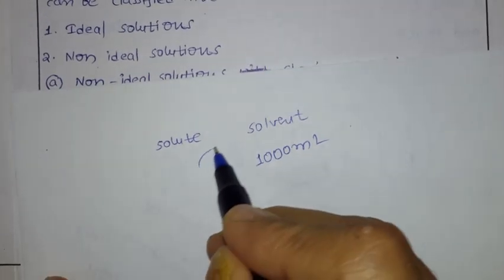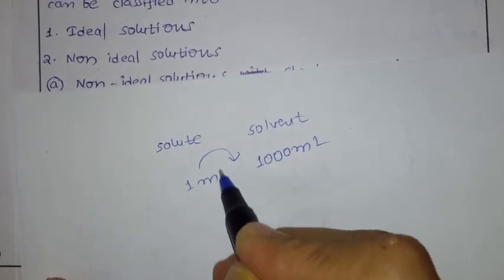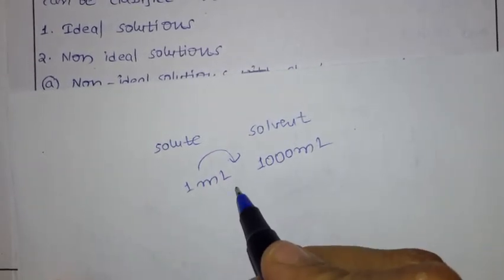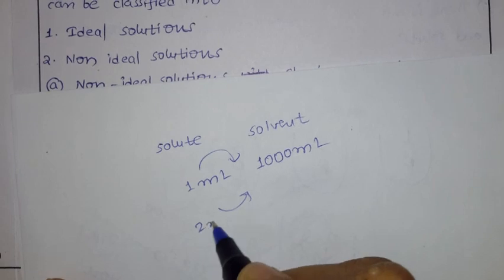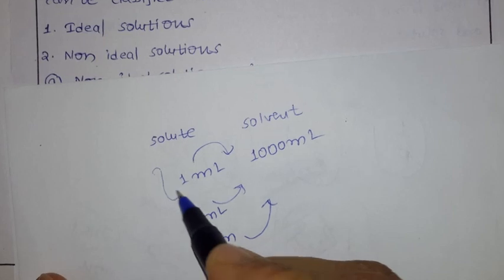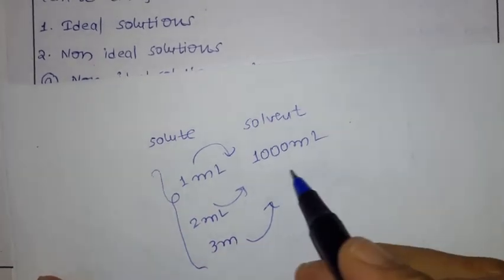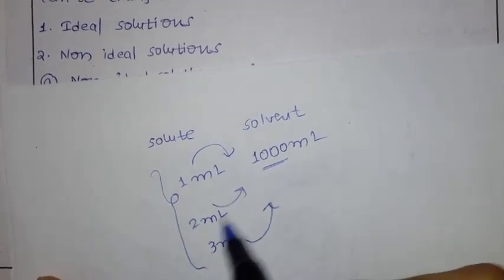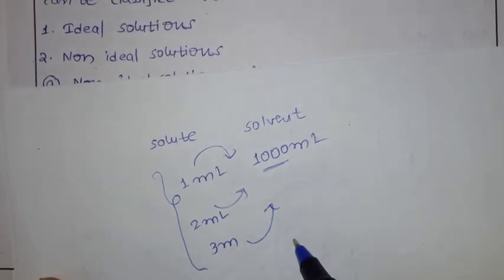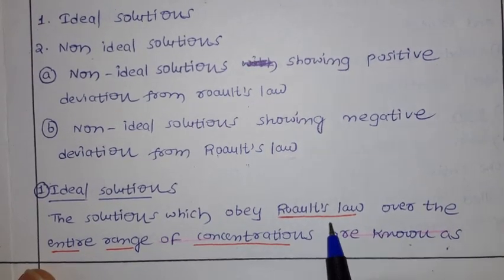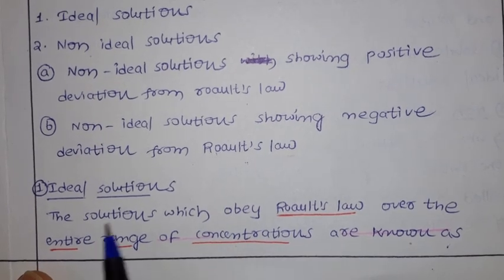I add 1 ml of solute, whatever it may be. The second time you add 2 ml, then 3 ml, and so on, you keep changing the solute amount. Once you add the solute, there is definitely a variation in concentration. Whatever concentration you reach, if the solution follows Raoult's law over the entire range of concentration, that type of solution is called an ideal solution.